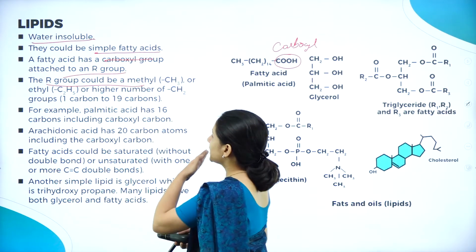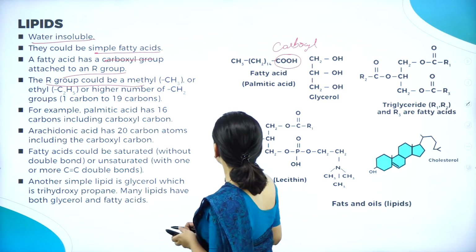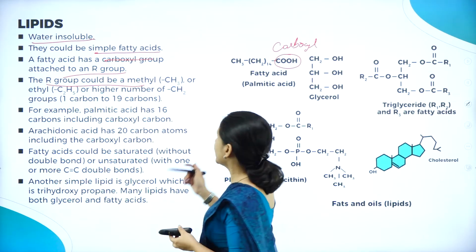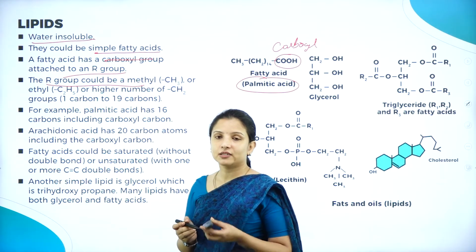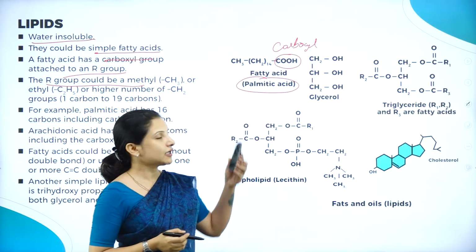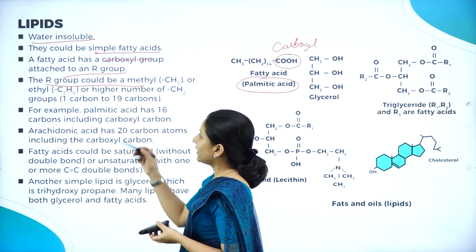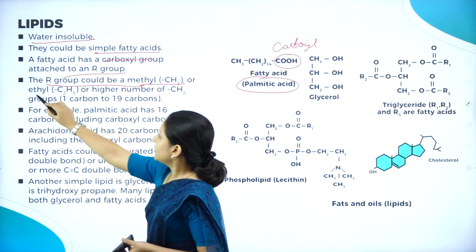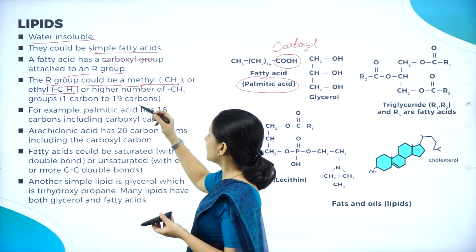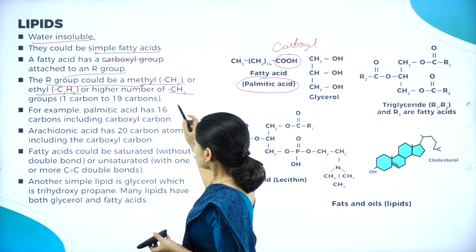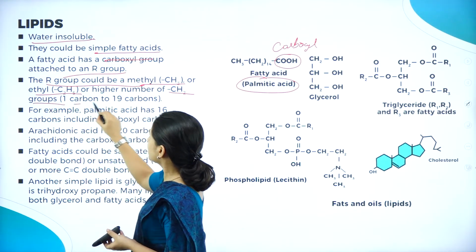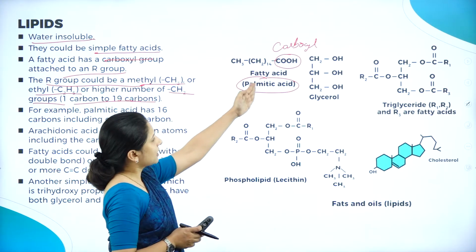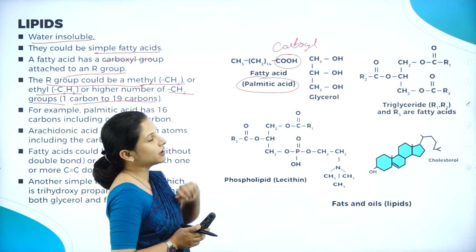Just like that, in the case of lipids, if a carboxyl group is attached to the R group, then the lipid will be a fatty acid, such as palmitic acid. Apart from that, the R group can also be a methyl group or an ethyl group, or it can have a higher number of CH2 groups, that is, 1 to 19 carbons can also be present. Say for example, here you can see this palmitic acid.